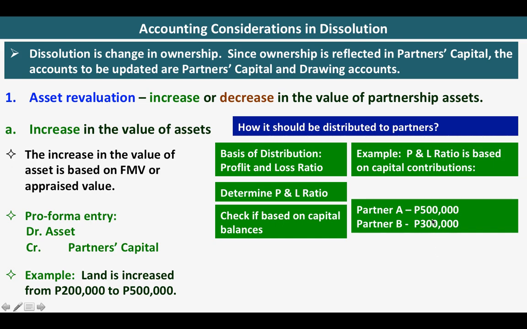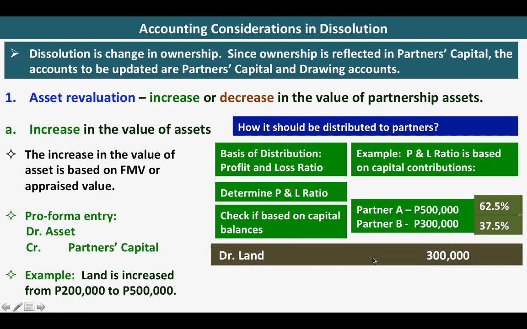So based on this capital, our ratio would be 62.5% for partner A, and for partner B, we will have 37.5%. How did we get this? 500,000 divided by the total contribution of 800,000, you will get 62.5%. And for B, 300,000 divided by 800,000, you will get 37.5%.